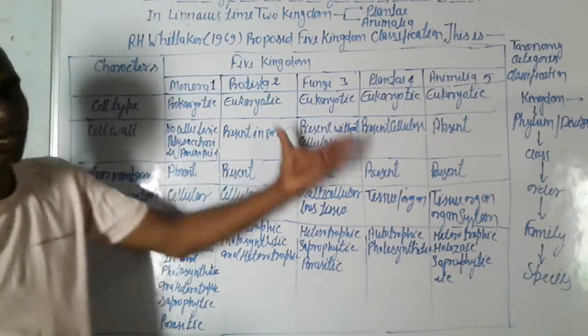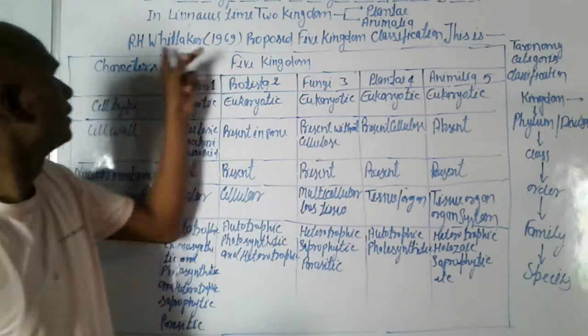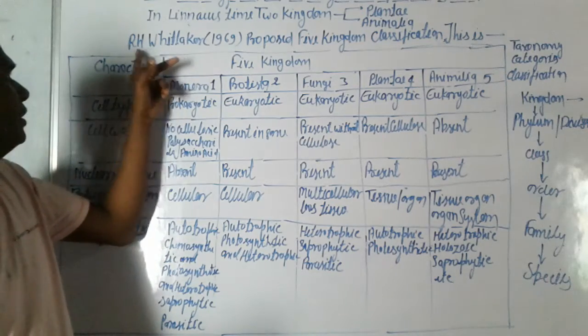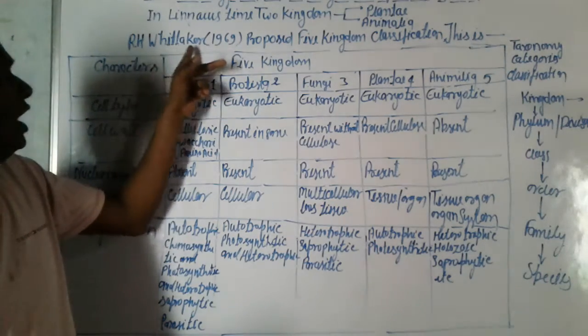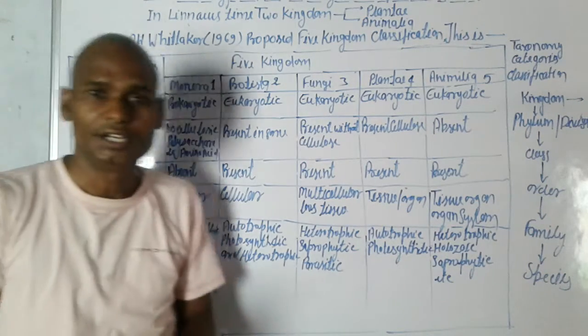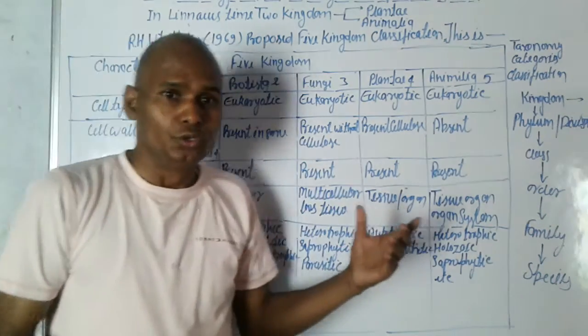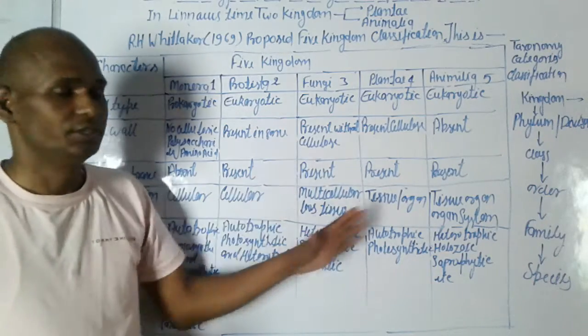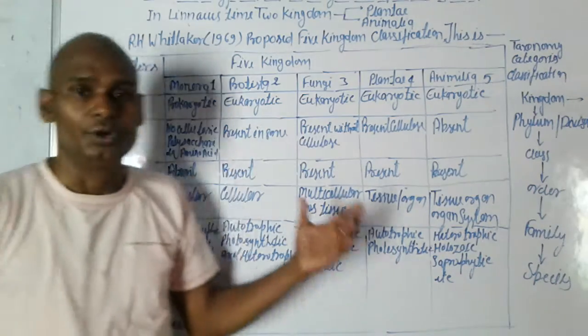These are the classifications by R.H. Whittaker in 1969. So we discuss this table in this video.